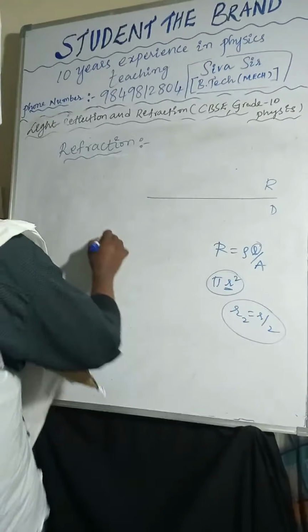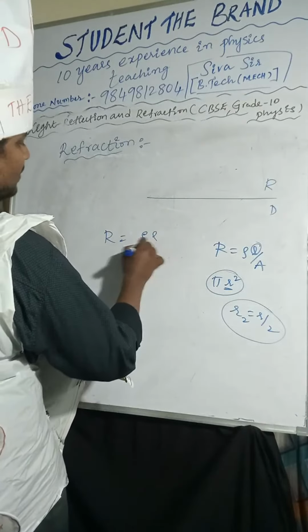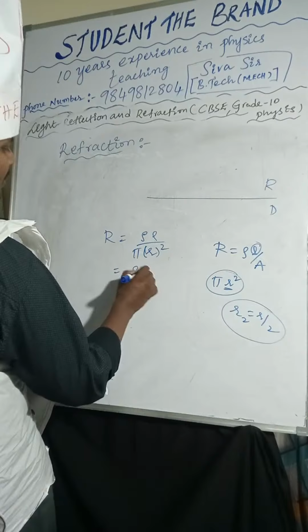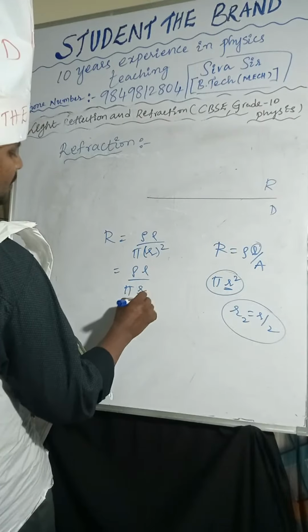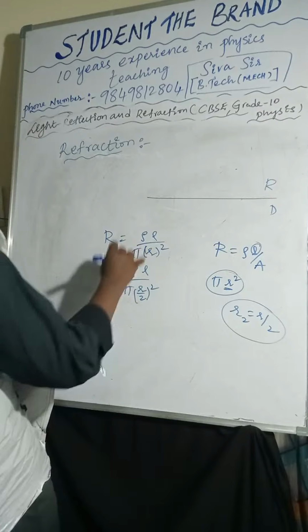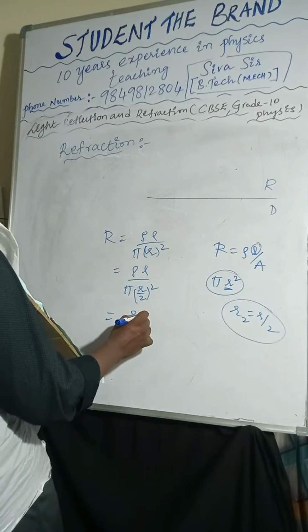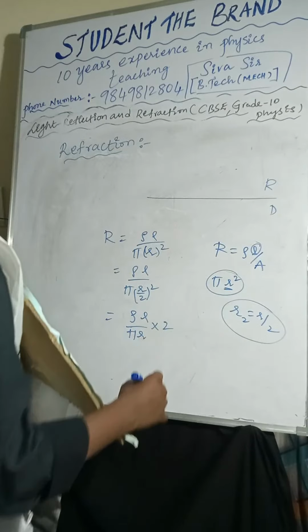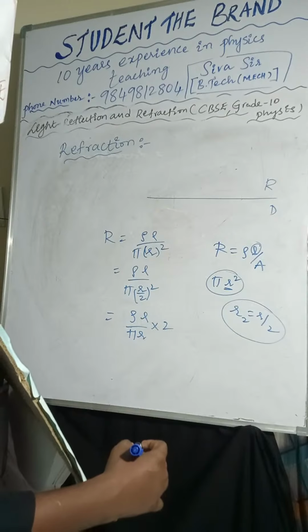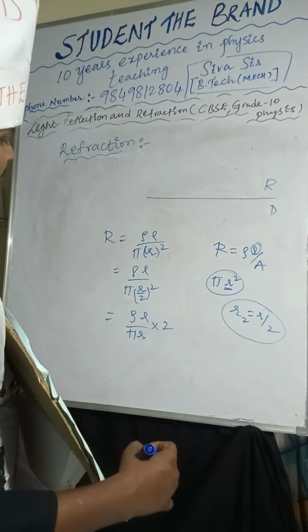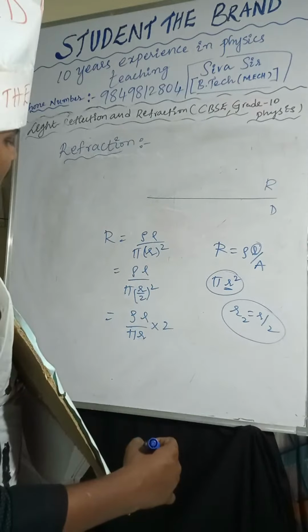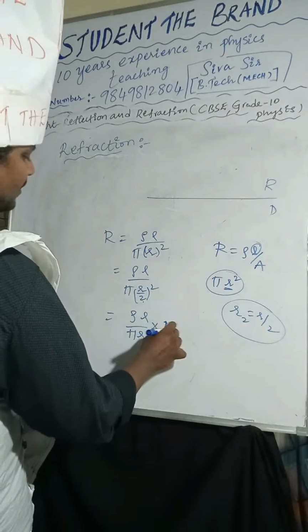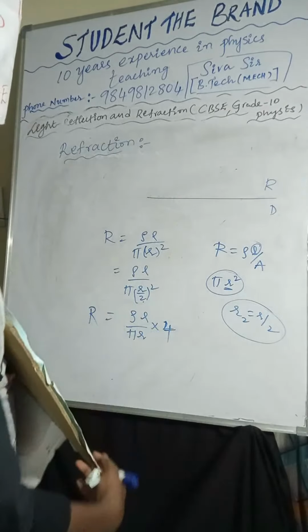No. Actually, R equal to rho into L by pi R square. So if you are taking rho into L by pi into R by 2 whole square, so we have to cross multiply. So L by 2 pi R square into 2 by 1. So like that we have to take. That is whole square, right? Anyway, it is half square, so you will get 4 times the resistance.